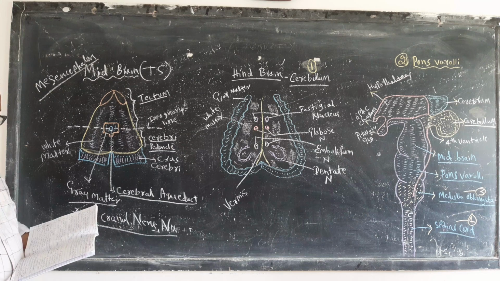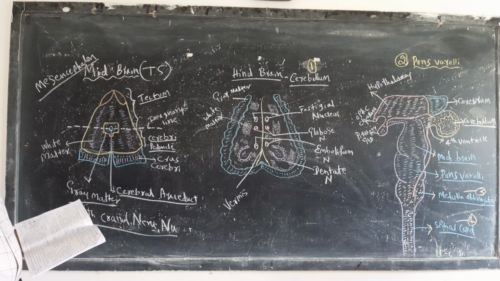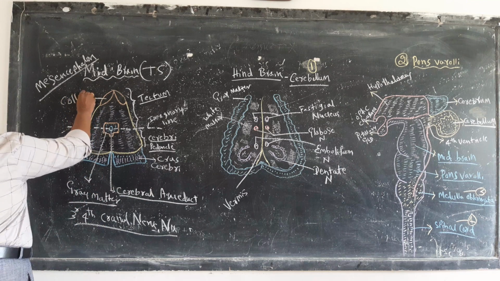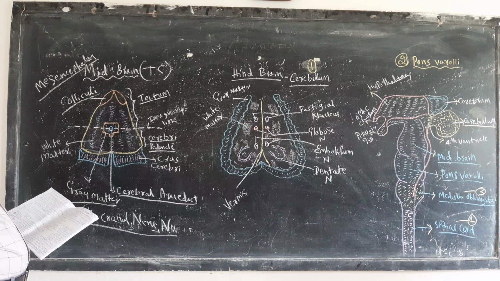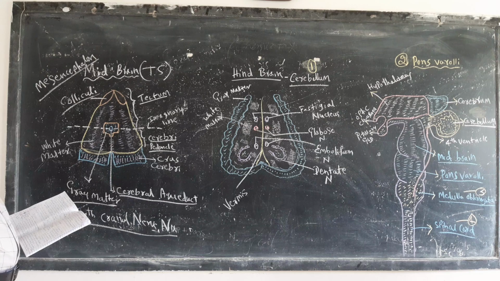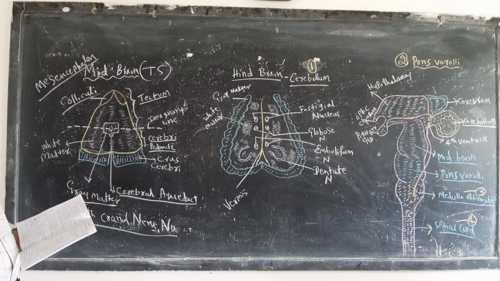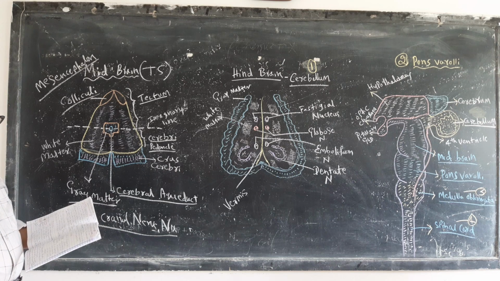The tectum is made up of a pair of superior colliculi and a pair of inferior colliculi. The superior colliculi are concerned with the visual pathway and the inferior colliculi are concerned with the auditory pathway.